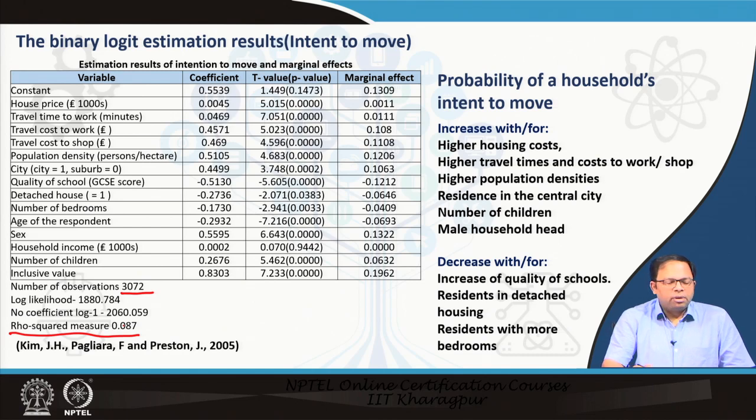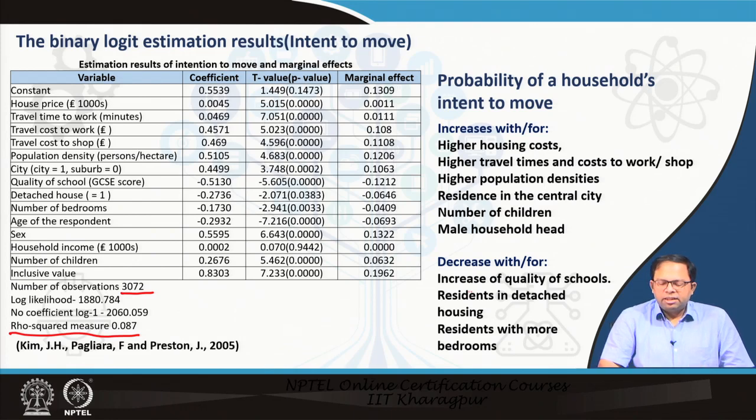So what we find from that model is that the probability of a household's intent to move increases with higher housing cost, and higher travel time and cost to work. That means when travel time increases, my intention to move increases. So that's why it's a positive sign. When population density increases, my propensity to move also increases. Also for residence in the central city, and number of children: when the number of children increases, I want to move. Male household heads are more likely to move.